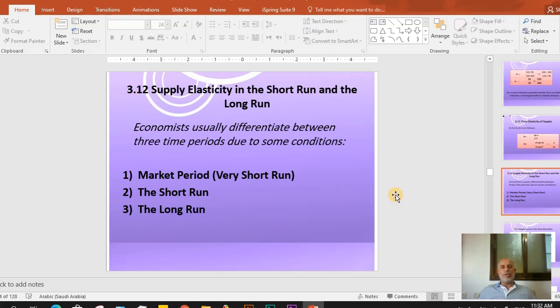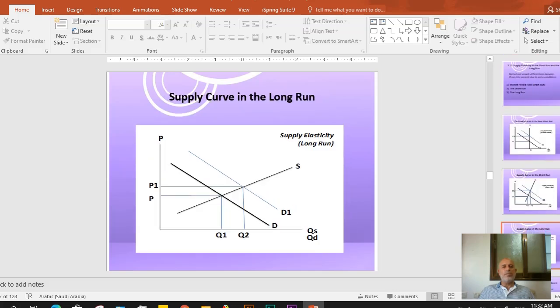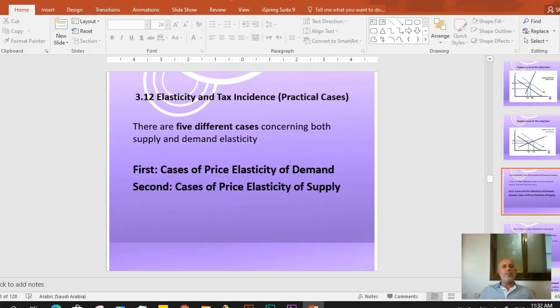Now, these slides, supply elasticity in the short run and the long run, just for reading, you don't need to memorize, and all these are not needed.